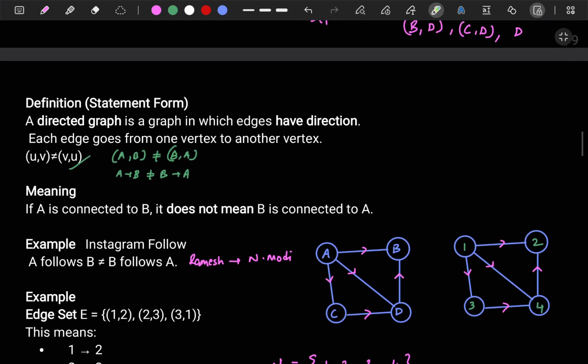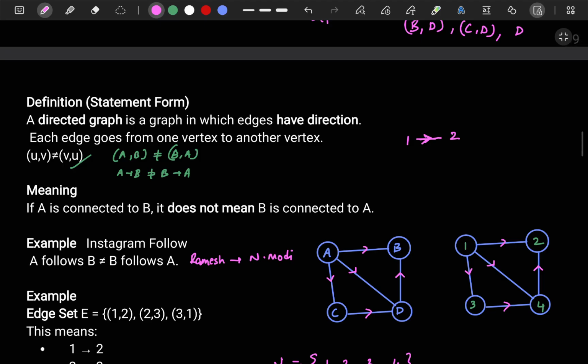For example, you take this part only. For example, 1 is related to 2. So if 1 is related to 2, how can I represent it? I will represent it like this with an outgoing edge. 1 is related to 2. Then if I want to say that 2 is also related to 1, how can I represent it in the graph?